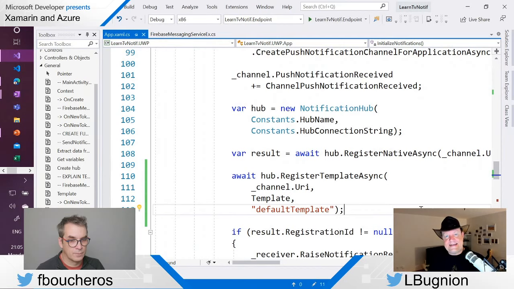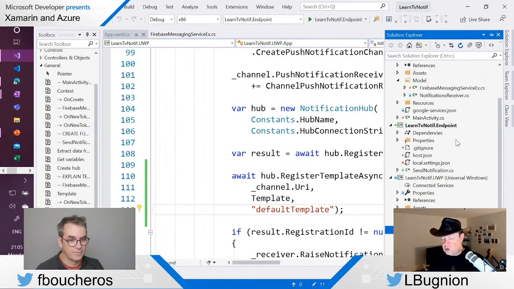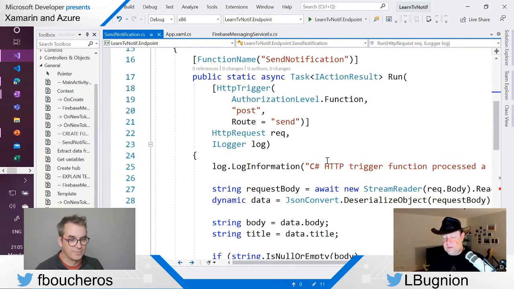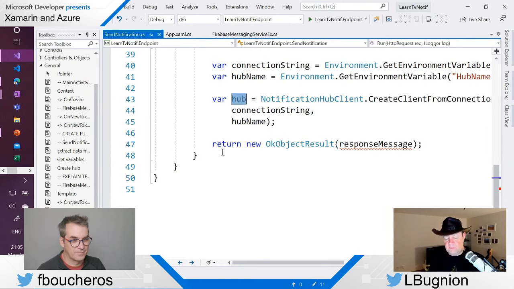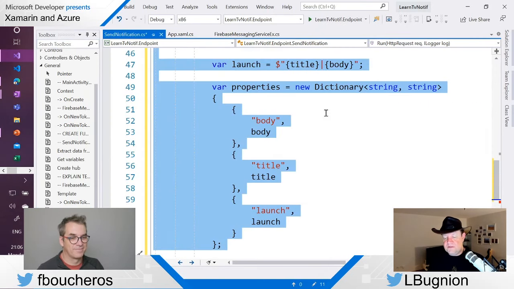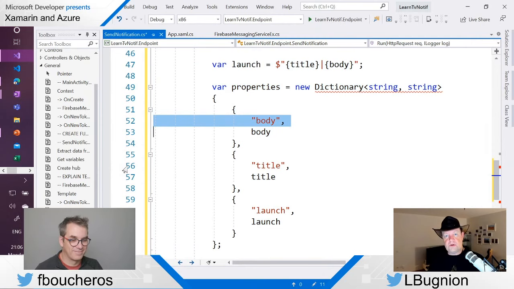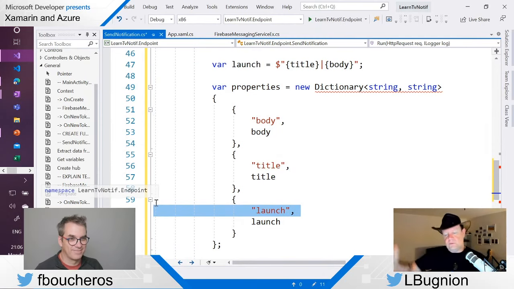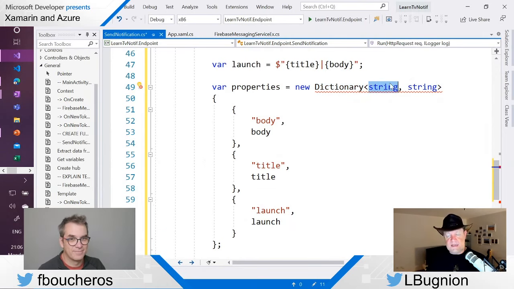So now my client is ready, so I can go back to my function, to my server side, because now I understand that we have the hub. Now we can send something. So how am I going to send this information? Well, first of all, I know that I need a body, a title, and a launch. This is a common denominator in those cross-platform scenarios. And I'm going to save that into a dictionary of string, where the key is a string and the value is a string.